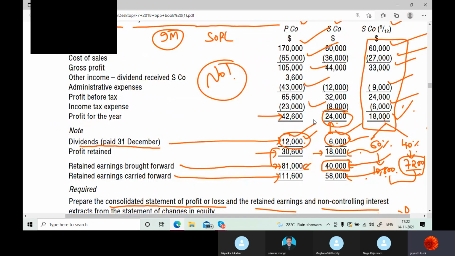So 39,000, and they got 10,800. 42,600 minus 42,600, 3,600. So this 3,600, again 6,000 into 60%, 3,600 they will get from here, 2,400 will go. See, if I explain in that way, it will be very complicated. I will tell you what they are showing.